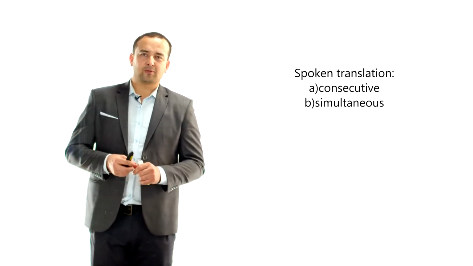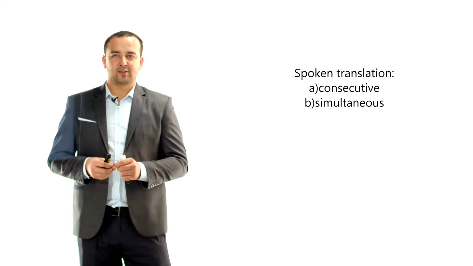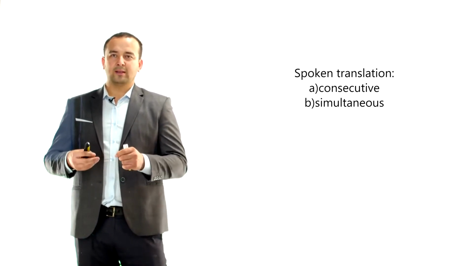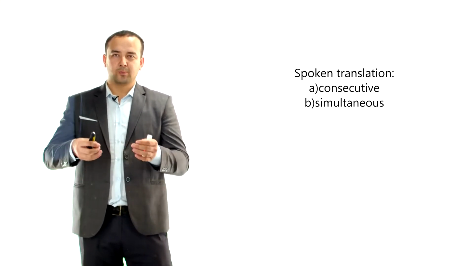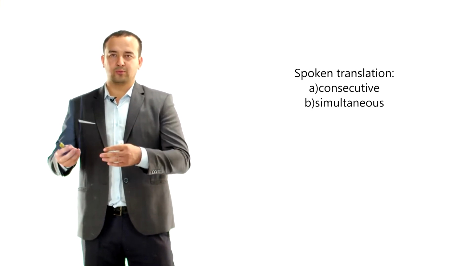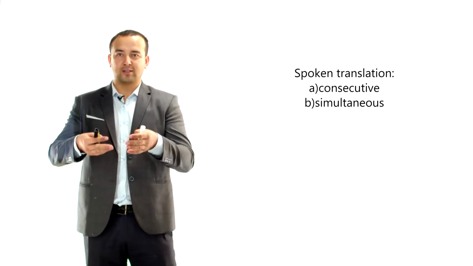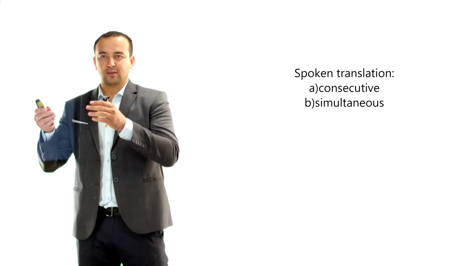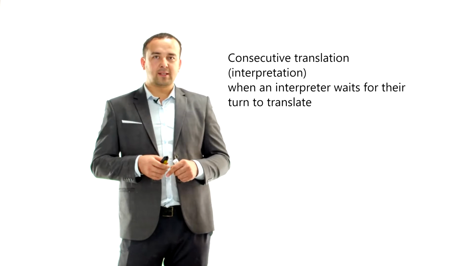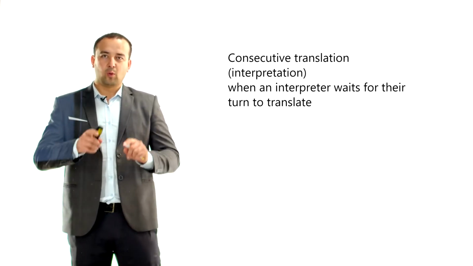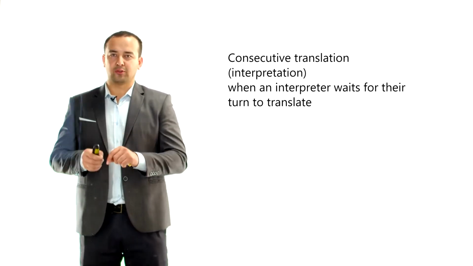Okay, spoken translation is divided into two, consecutive translation and simultaneous translation. So consecutive is when a speaker and translator take turns to speak, all right? So if there are two speakers, they speak to the translator and then the translator translates while the first speaker waits for his or her turn. Consecutive translation or interpretation is when an interpreter waits for their turn to translate.